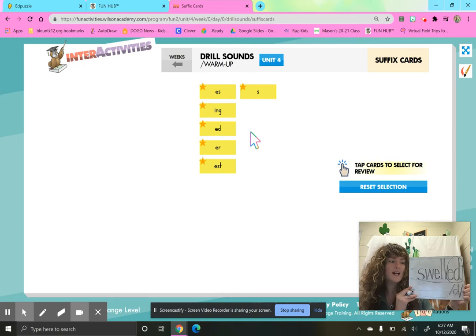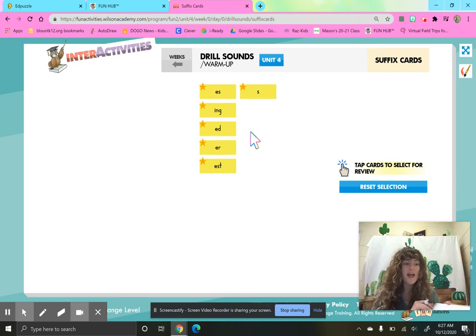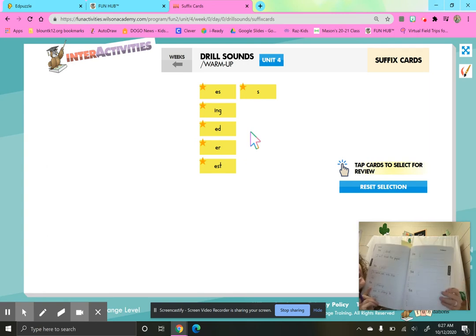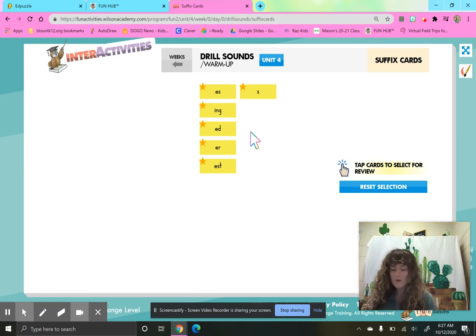Swell, swelled. All right, friends, and go ahead and get your student notebook out. Miss Mason's going to get hers out. And I am going to turn to page 59. We already have some vocabulary words that start with S. So we're going to start on our new page for swelled. S-w-e-l-l-e-d. Swelled. Remember that suffix is ed. It just sounds like a D.